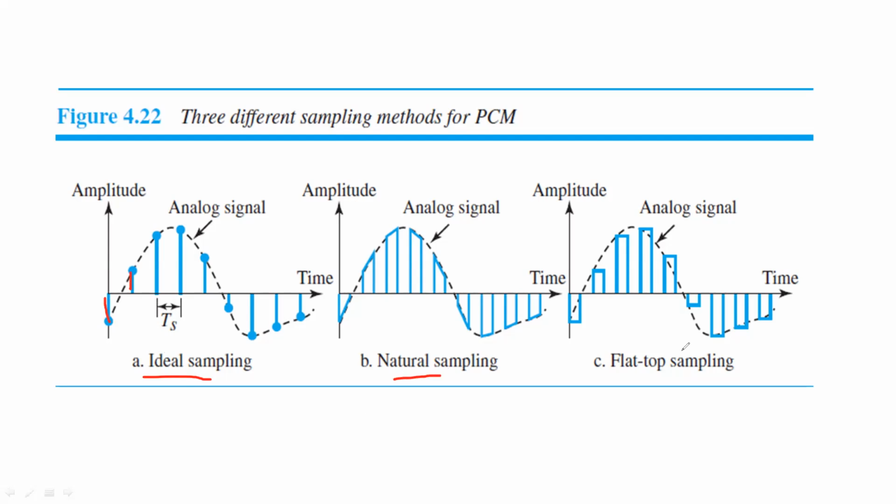When I come to flat top sampling, it creates flat top samples by using a circuit. It usually creates a flat structure at the top, and since it creates a flat top, we call these flat top samples. So by using a circuit, we create flat top sampling.